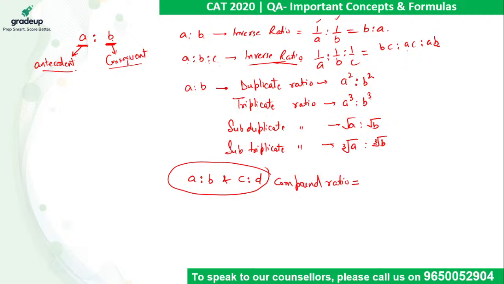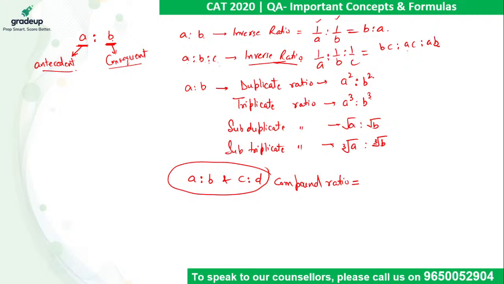Good, Bharat, good. Be quick, tell me compound ratio. जल्दी से टाइप करो. Right, Manas, right, Naved, right, Priya.